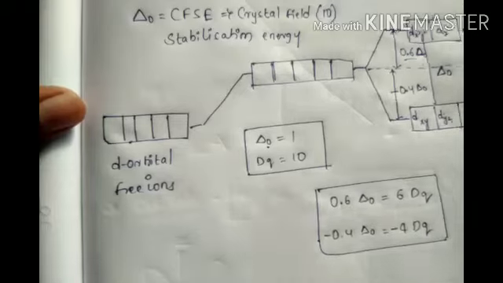Now let's go to the CFSE table. Very important table. If I take a cross, it won't come, so I'll take it like this only.